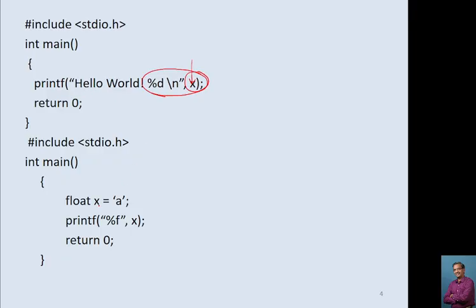Now here float x is equal to single quote a, printf percentage d x. Now x is a float and here it is mentioned as a single quoted a. The ASCII code of small a is 97. Yes, capital A is 65. I think in the previous example I had taken it wrong, but consider this: capital A is 65 and small a is 97. So this indicates 97.000000. It will always try to print 6 digits after the decimal point.